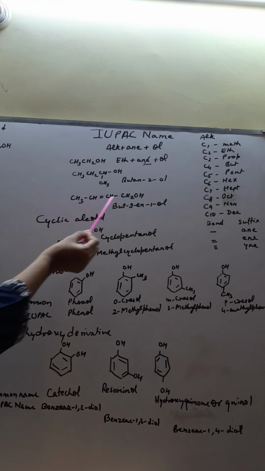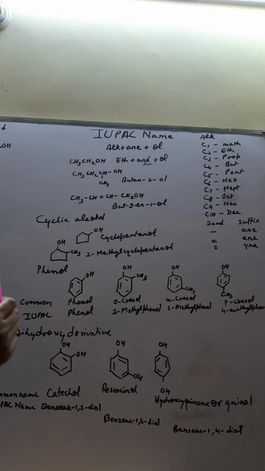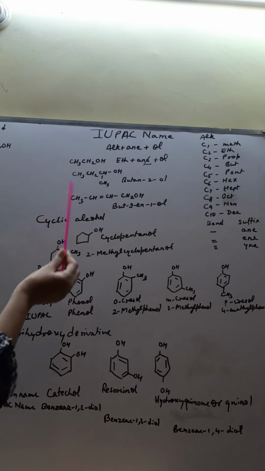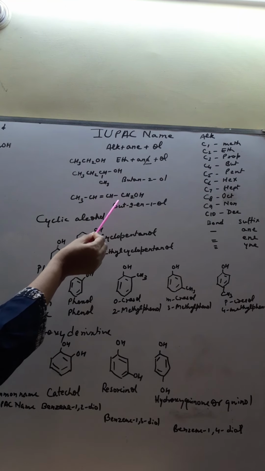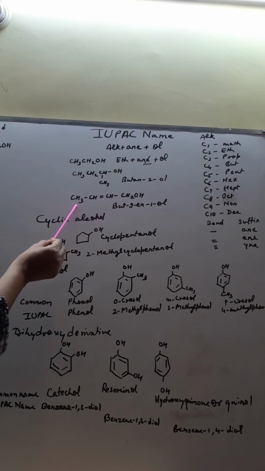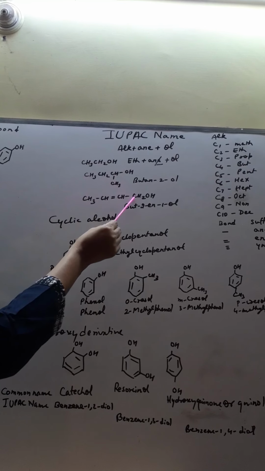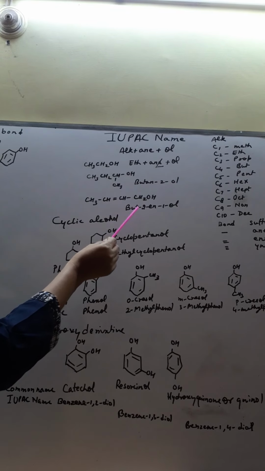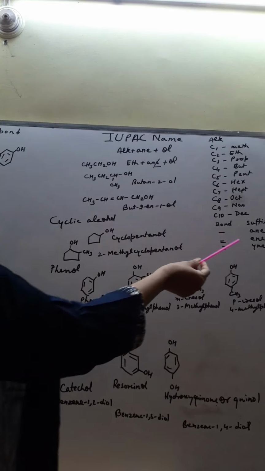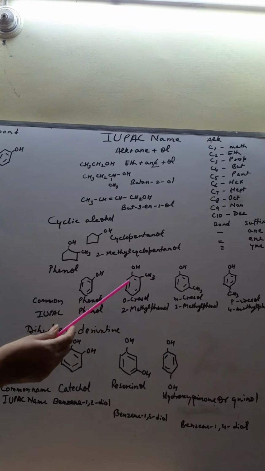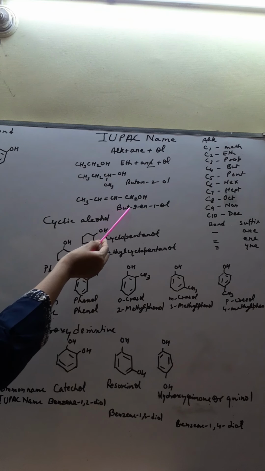Let's take this example. In this case you can see OH is present here and a double bond is present here. Numbering has to be done in such a way that the OH group gets the lowest position. Here it is getting position 1, so you will number it from here: 1, 2, 3, 4. First you have to write the word but, as it has 4 carbons in total. Then what is the position of the double bond? Because it has a double bond, you have to put the suffix "-ene", but you have to mention the position also. The position of the double bond is 2. So this is but-2-ene.